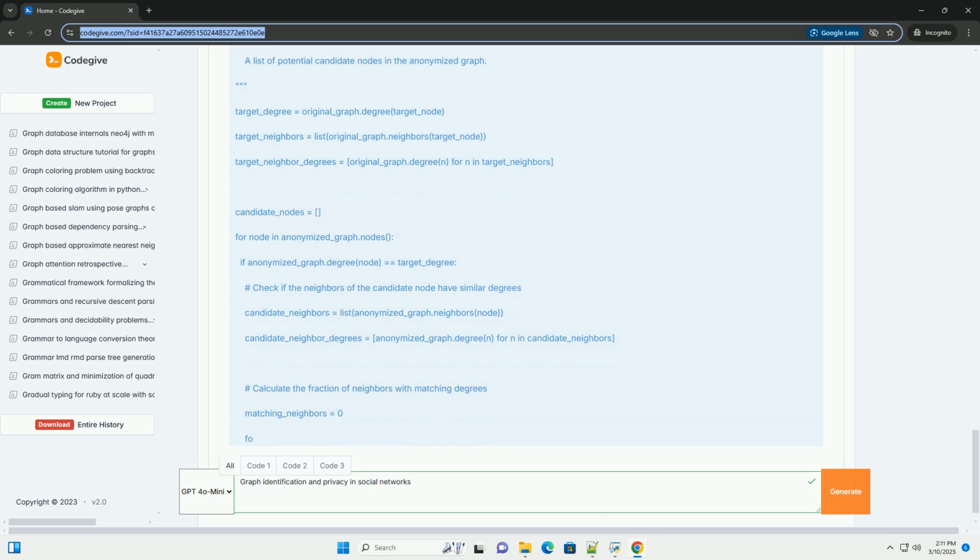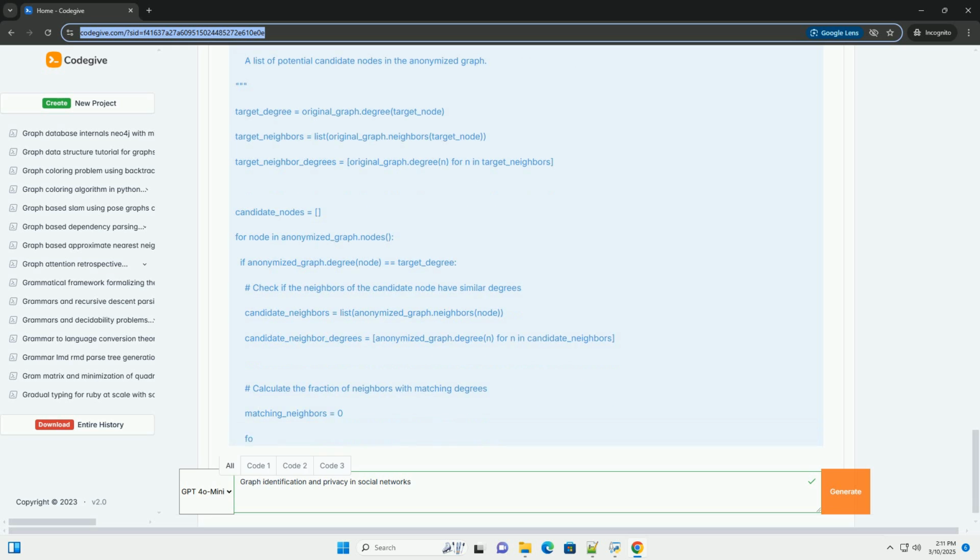4. Degree_based re-identification with neighbors: this function is an advanced version of the previous one, which takes into account the degree of the neighbors of a given node as well. It calculates the number of common neighbors with the same degree as the original target node and defines a threshold that must be met to qualify as a potential re-identification candidate.